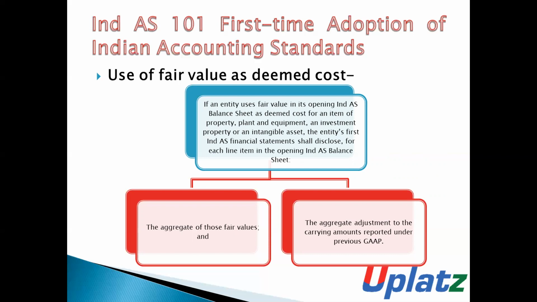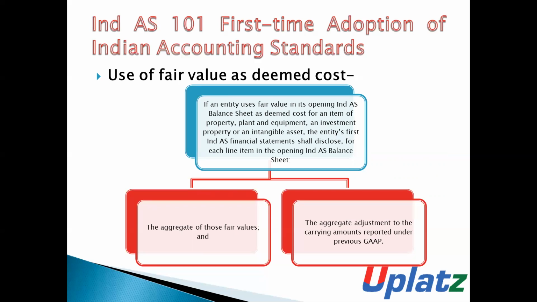for each line item in the opening Ind AS balance sheet, number one, the aggregate of those fair values and the aggregate adjustment to the carrying amount which is reported under previous GAAP.